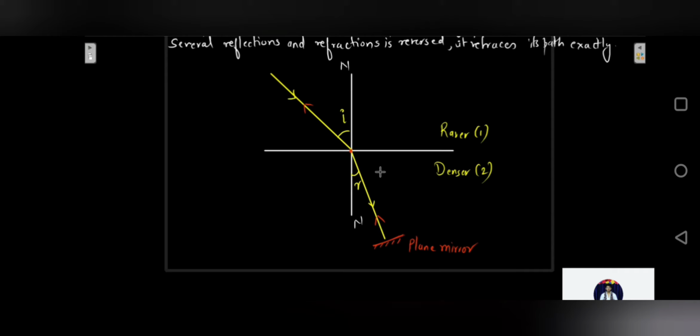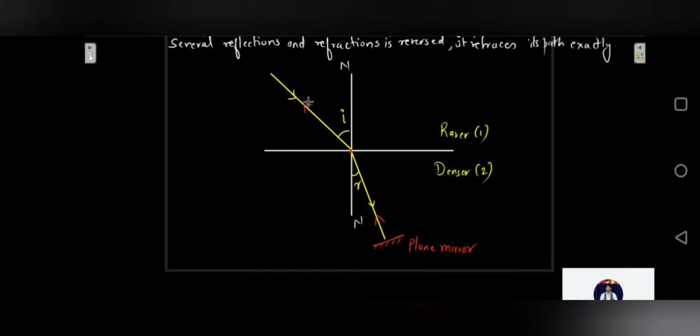The emergent ray, the refracted ray in the reverse path, would coincide exactly with the incident ray of the first case. So this is the principle of reversibility, which states that if the final path of the ray of light after several reflections and refractions is reversed, it retraces the path exactly.